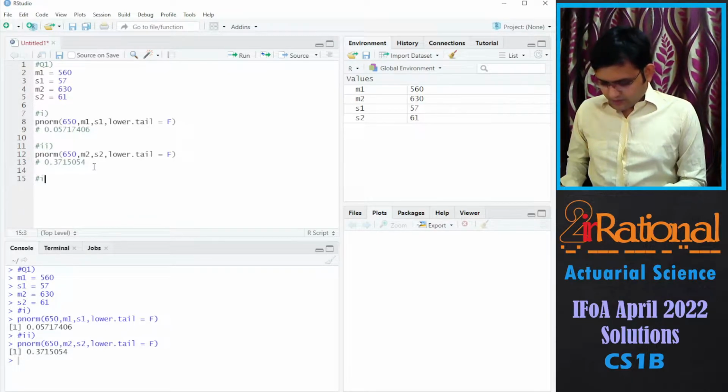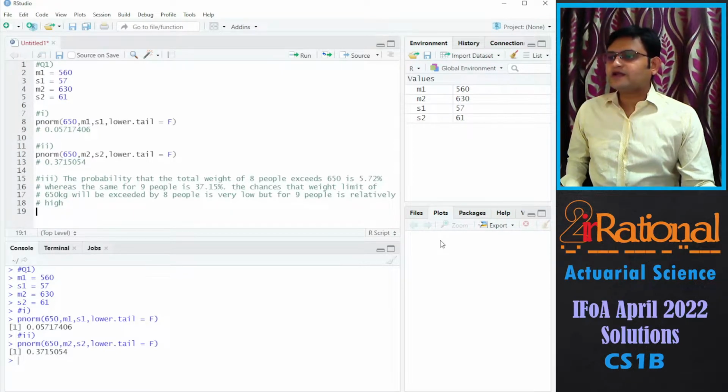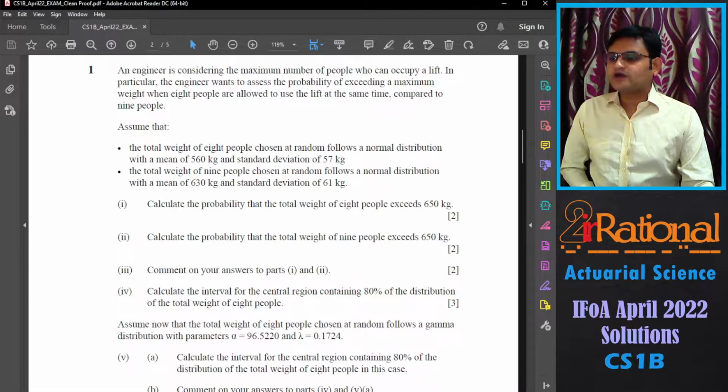So for the comment, we'll say the probability that the total weight of 8 people exceeds 650 is 5.72%, whereas the same for 9 people is 37.15%. The chance that the weight limit of 650 kg will be exceeded by 8 people is very low, but for 9 people is relatively high.